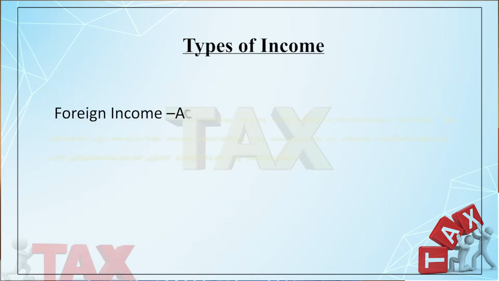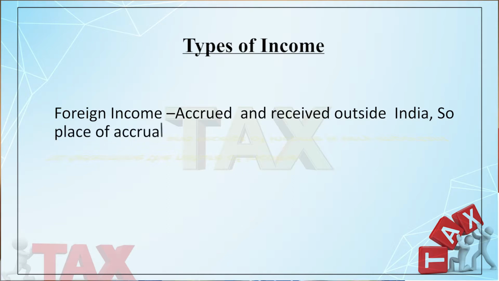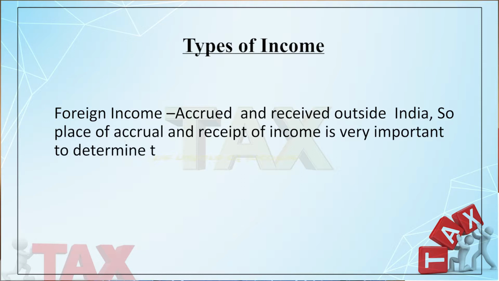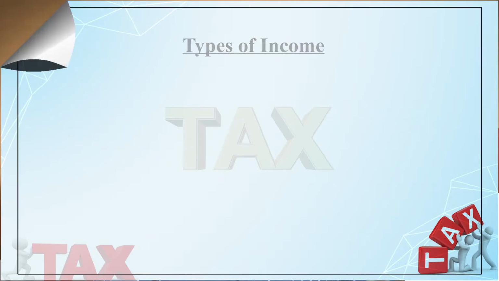And foreign income, it is very simple. The income which is accrued and received both outside India is known as the foreign income. So, you have to check the accrual of income and receipt of income, where it is happening. The place of accrual and place of receipt is very vital for determination of the nature of the income, that is, which income will be treated as Indian income and which will be treated as foreign income.